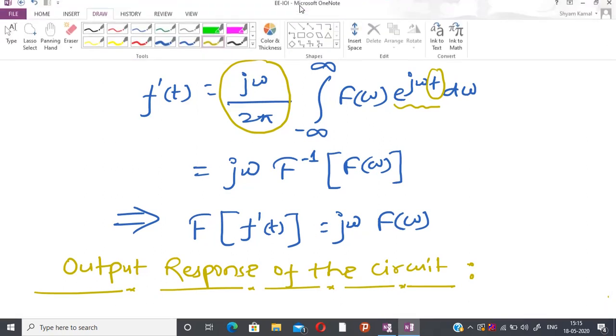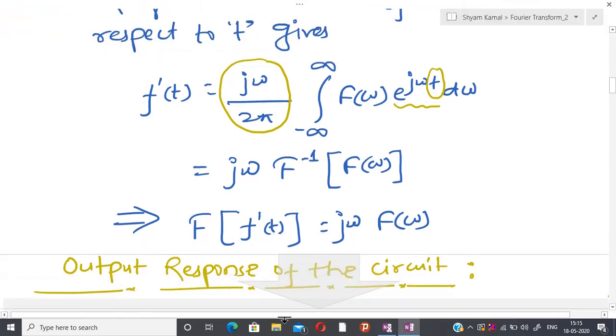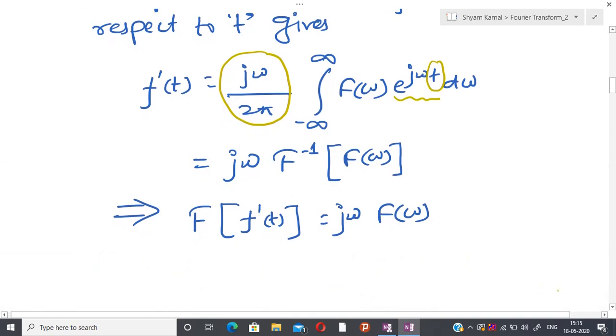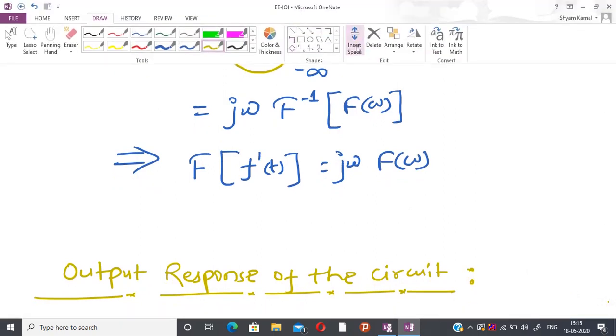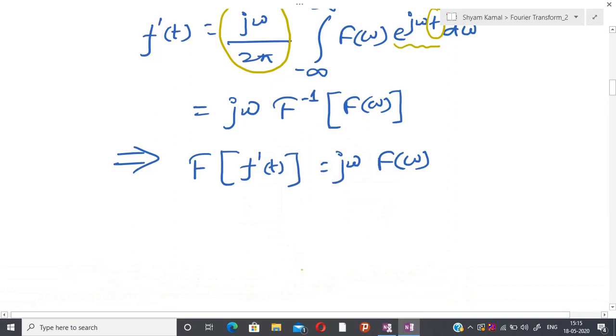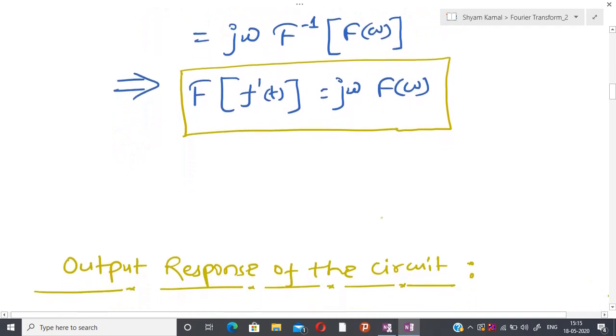And if you remember the course on Laplace transform, at that time we had a similar kind of result. Almost, because I have already told you that if you just put the real part equal to 0, then I am able to recover the Fourier transform. Due to that reason also, this result is obvious.